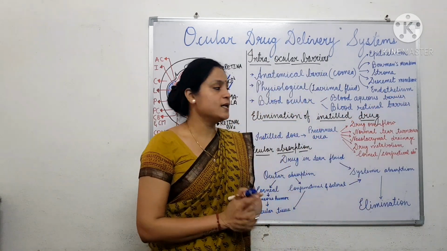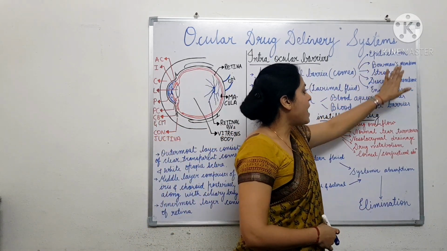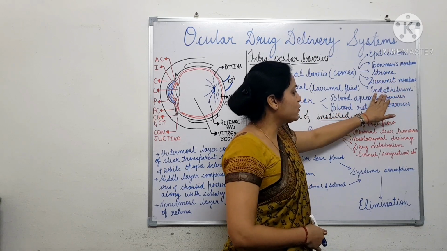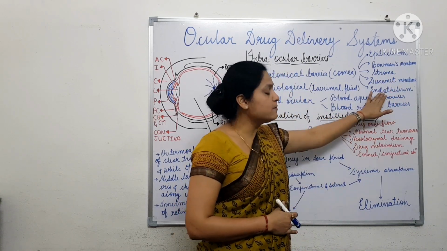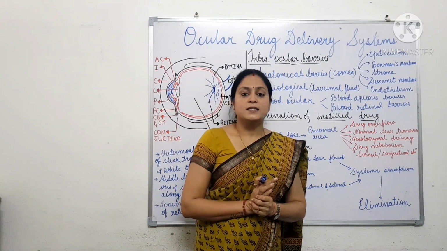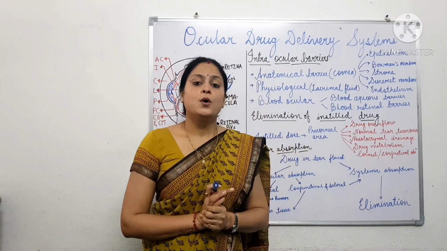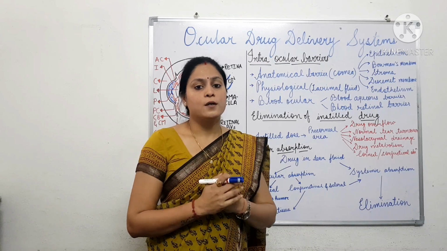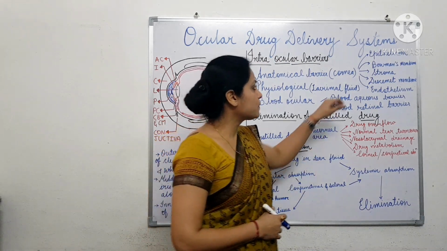It is actually the epithelium, stroma and endothelium layers which offer the major barrier in the absorption of drug into the ocular tissue.